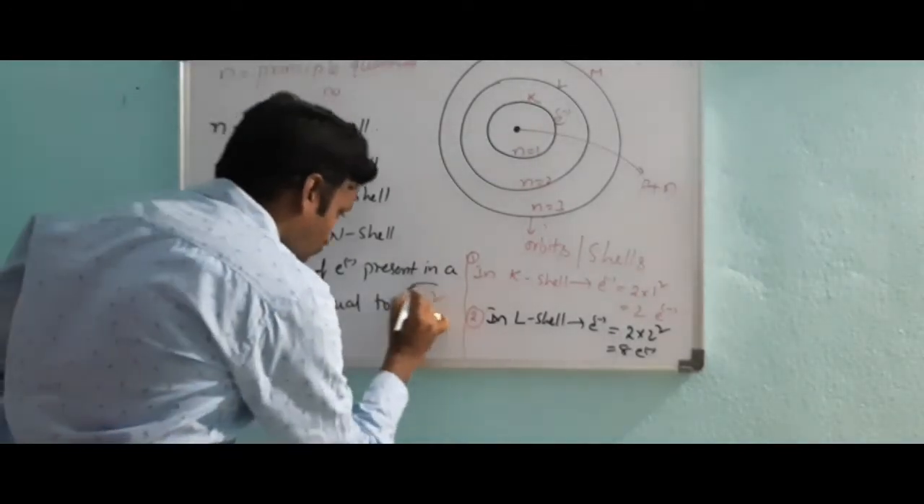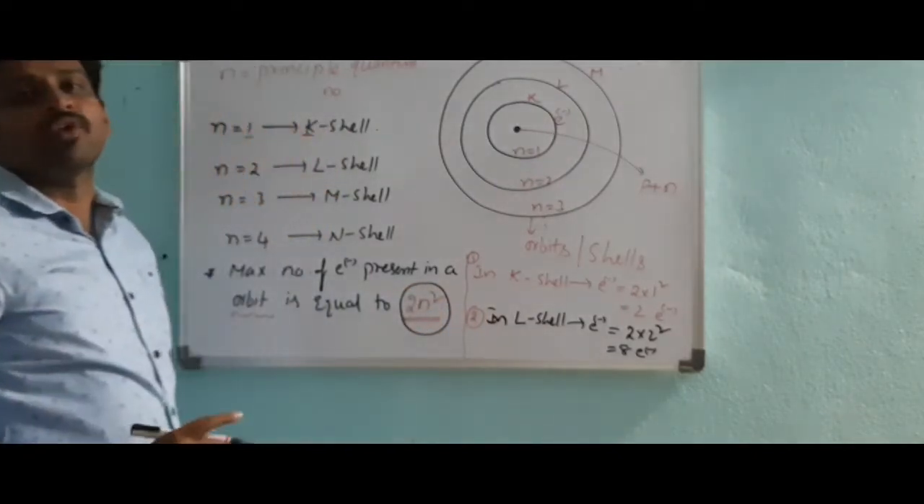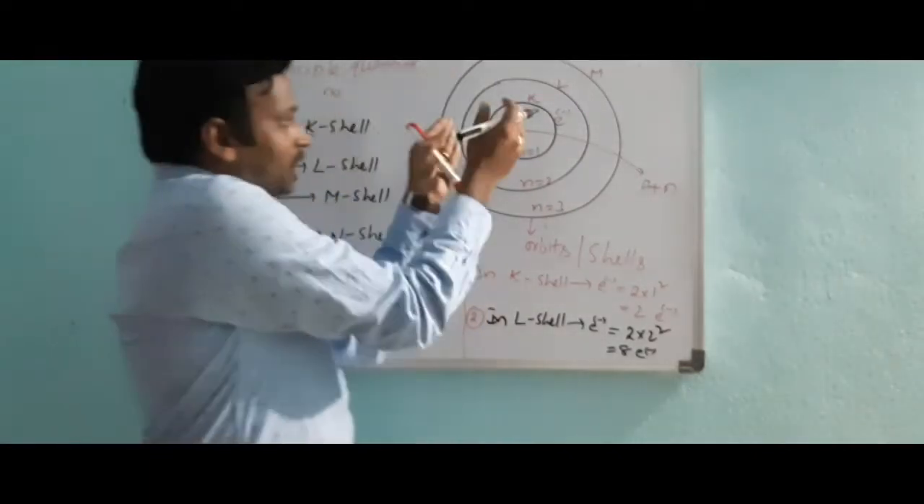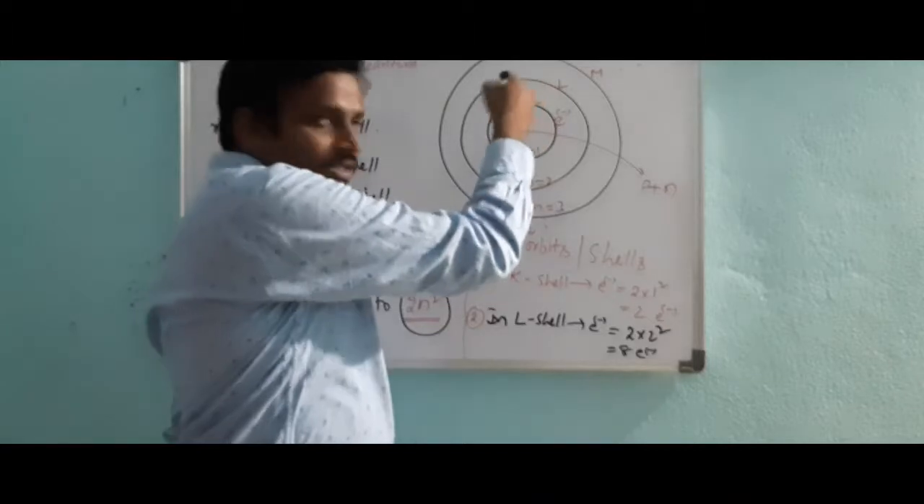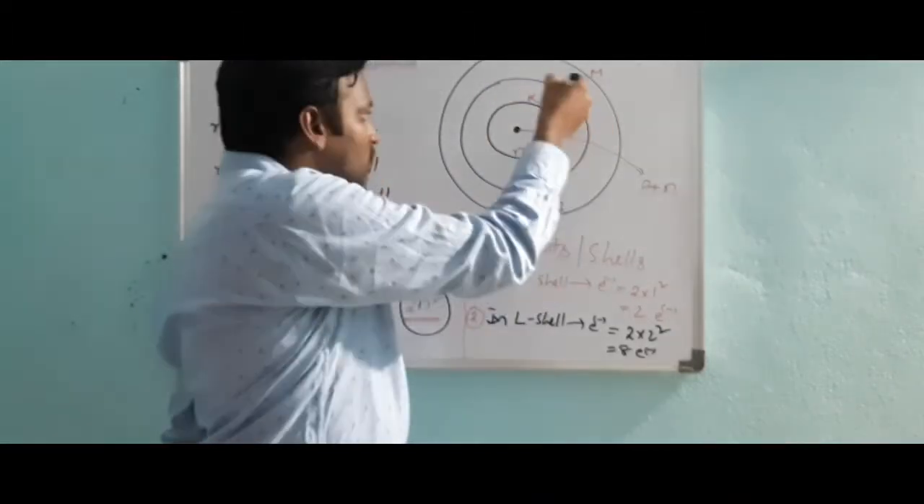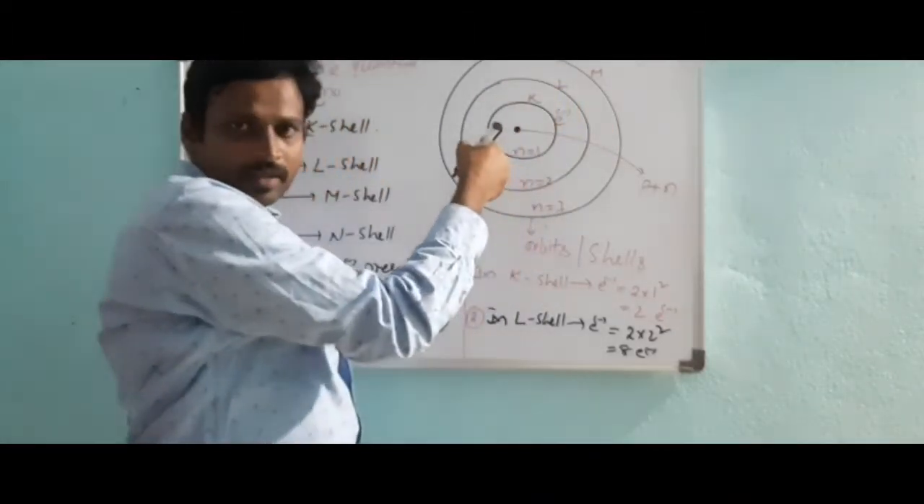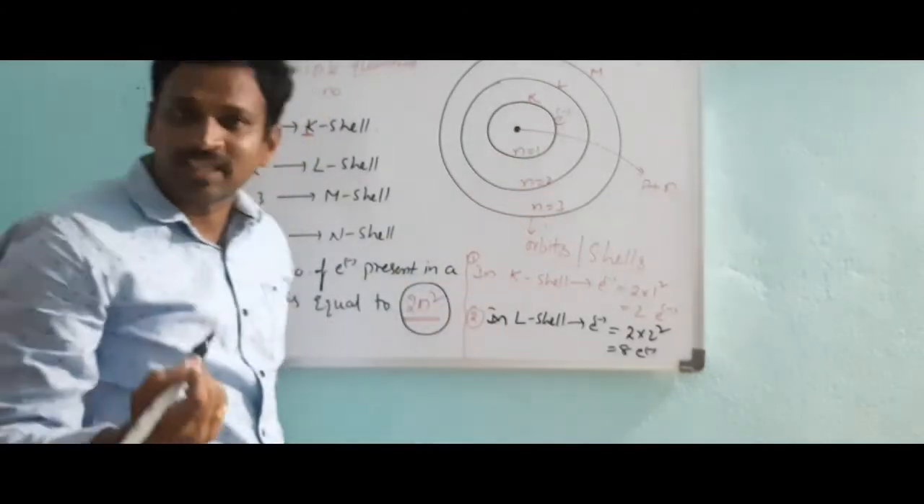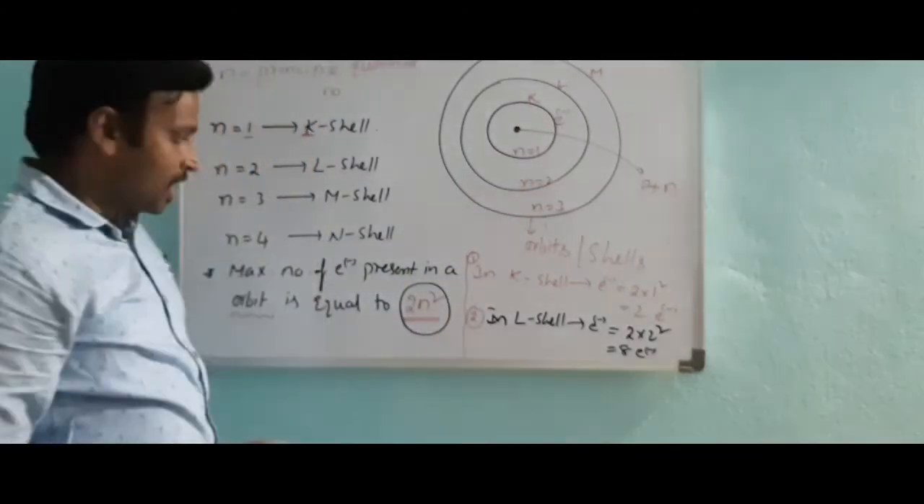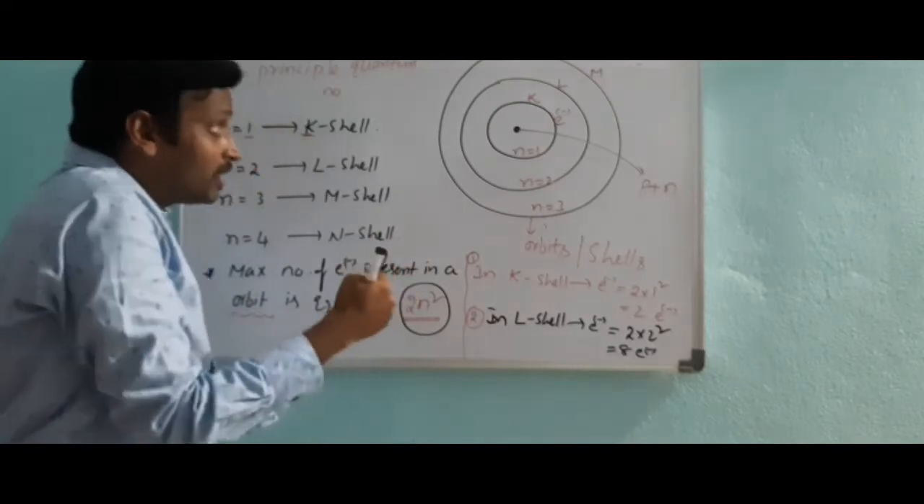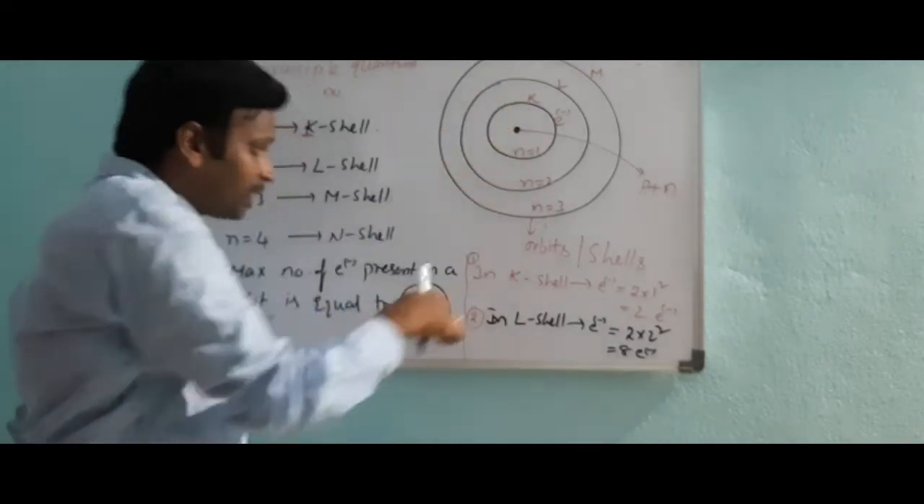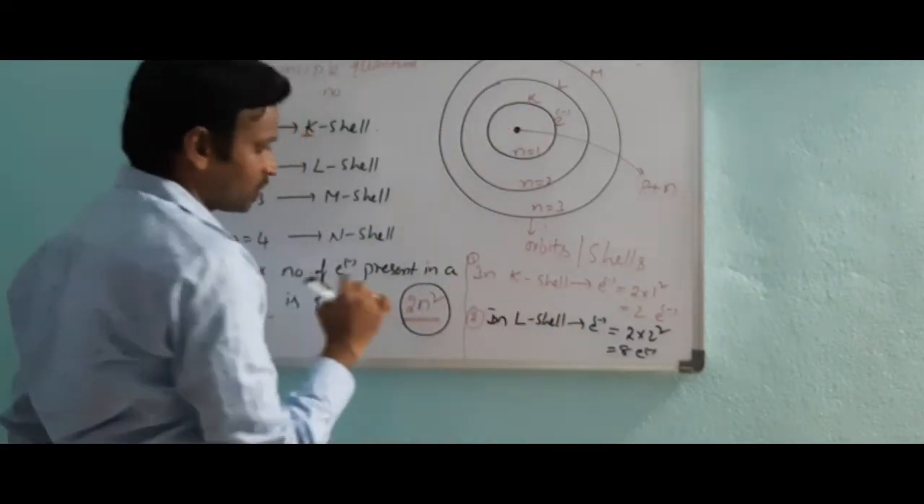What is the formula? 2n² is the formula. In a particular orbit, electrons are revolving in this particular orbit, as planets revolve around the sun. So how many electrons are present in a particular shell? You have the formula 2n².